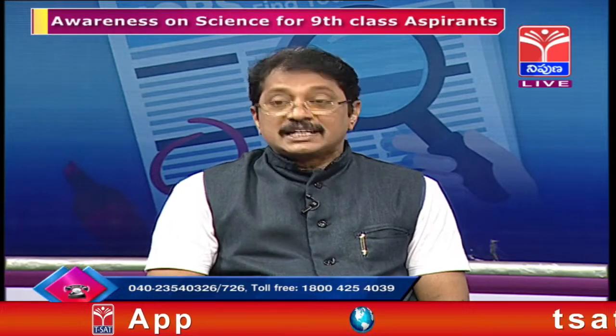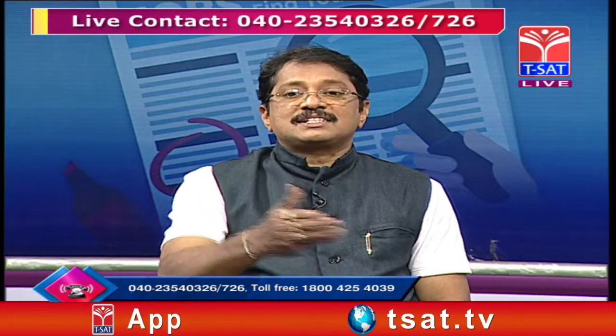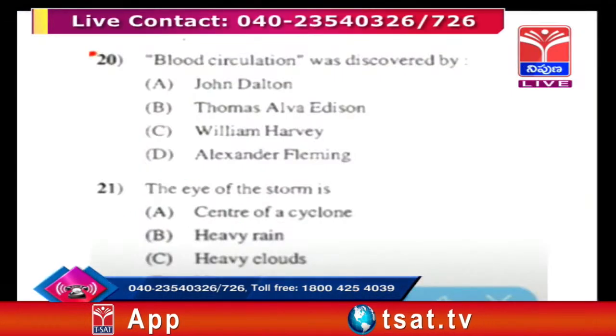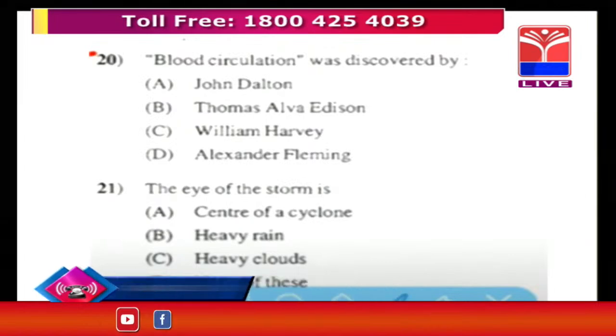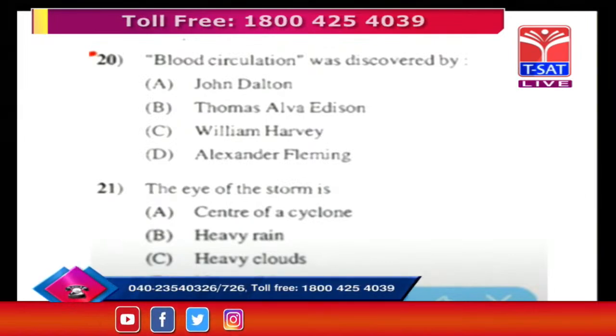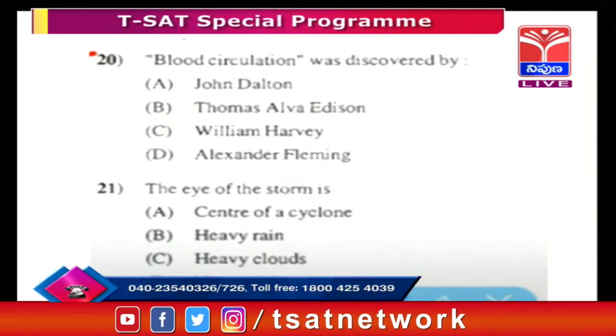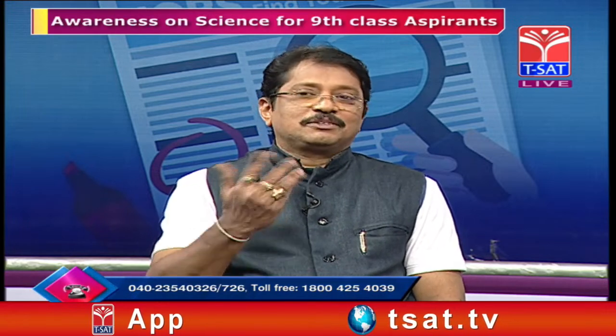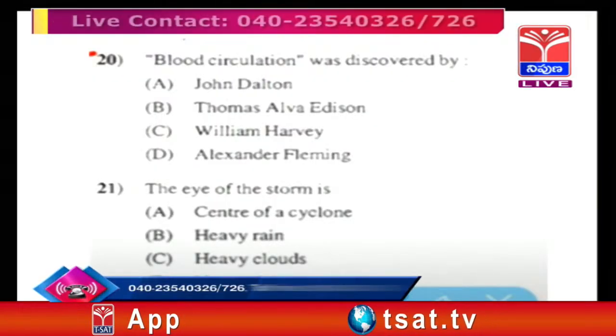Okay, now we are going to the next one. The eye of the storm is here. Four options are given: center of cyclone, heavy rain, heavy clouds, none of these. So the question is very clear. The remaining are odd man out, so you can easily say the correct answer. Now everyone can mostly identify the answer.